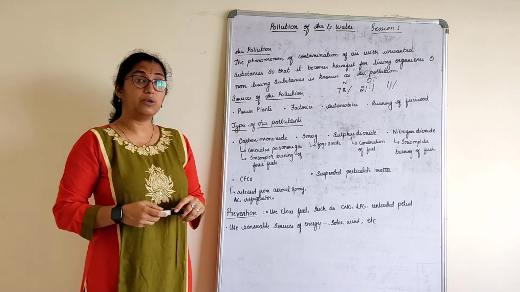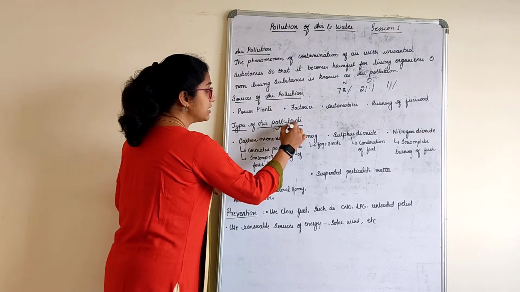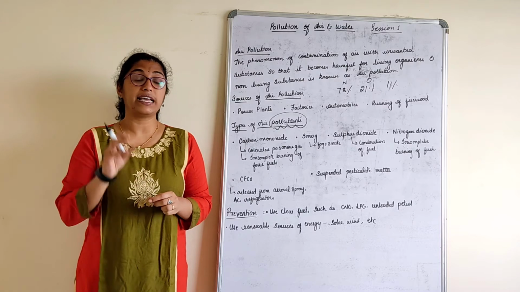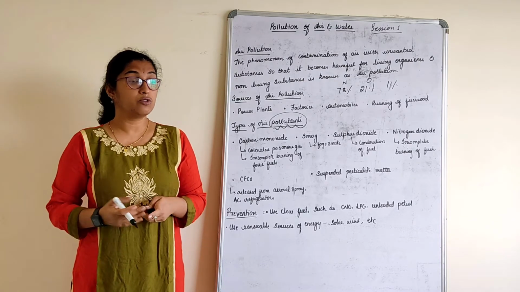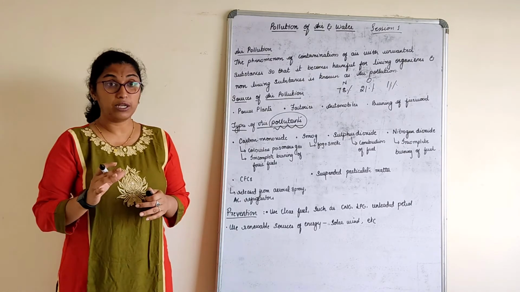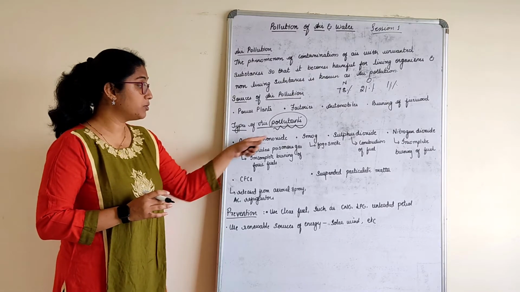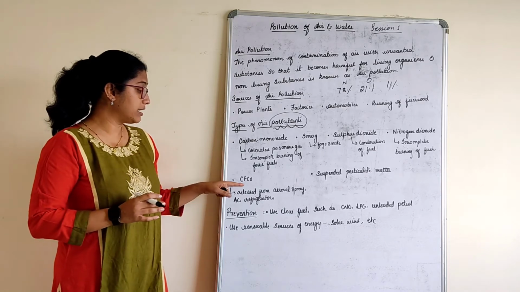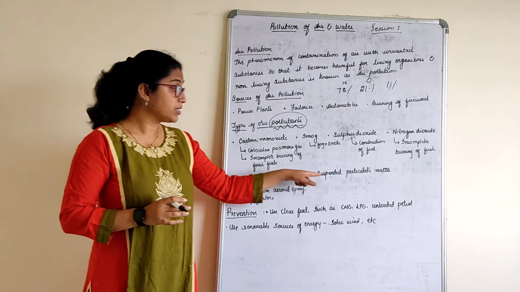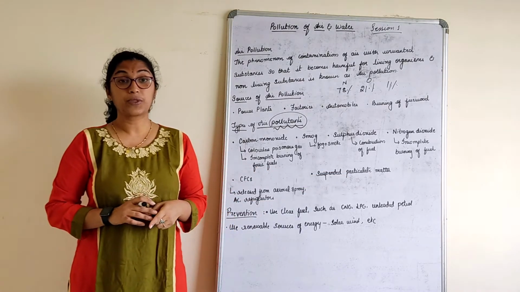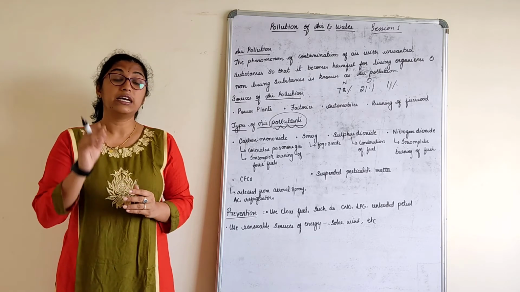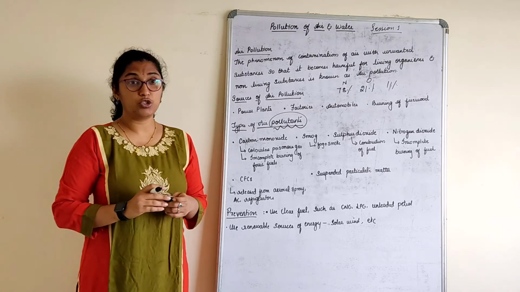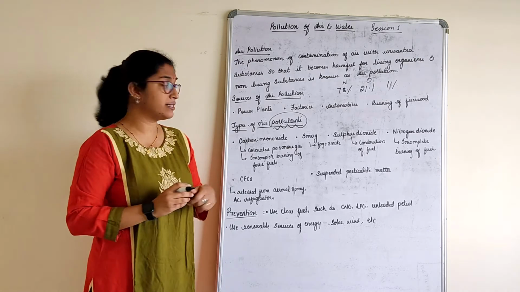Types of air pollutants. Now what are pollutants? Substances which pollute the air are called air pollutants, right? What are those substances? Name some air pollutants, if it is asked: carbon monoxide, smog, sulfur dioxide, nitrogen dioxide, chlorofluorocarbon, suspended particulate matter. These are some pollutants which cause air pollution. Now, how does each add to air pollution? Let us understand in one or two points.